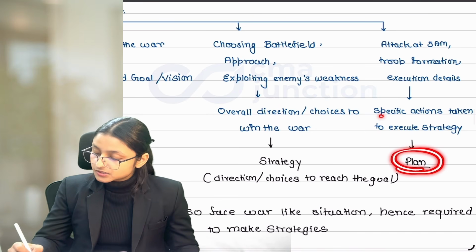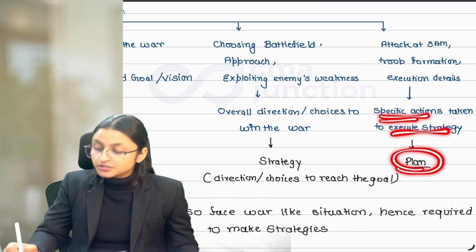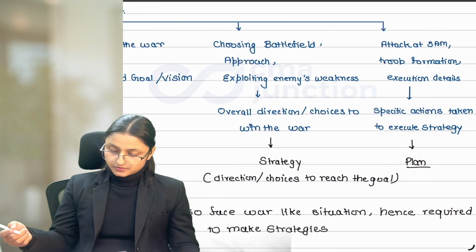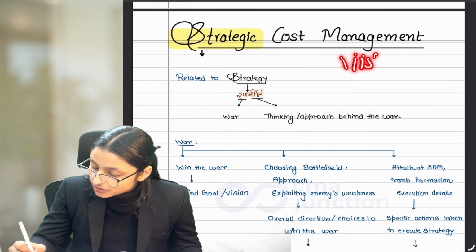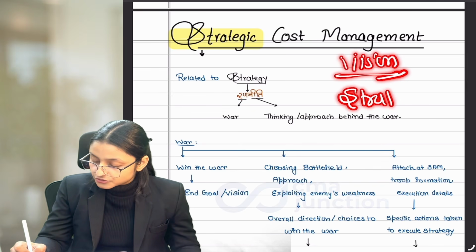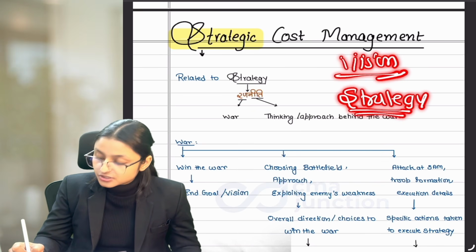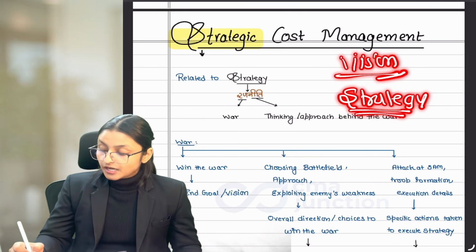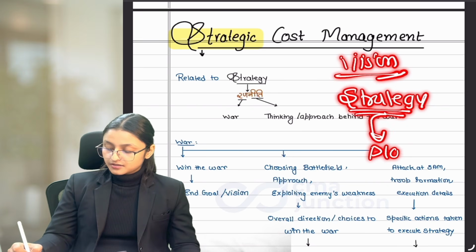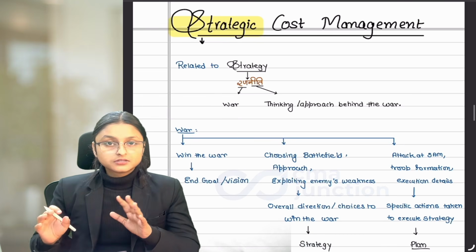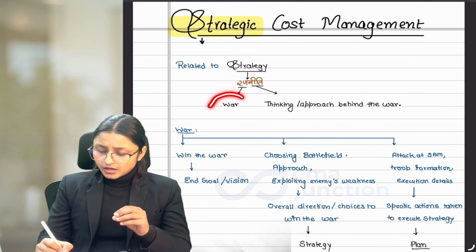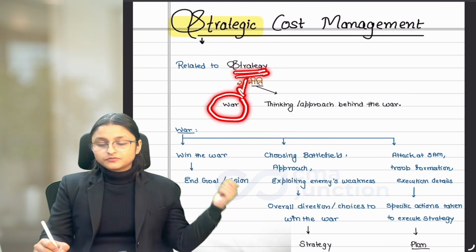So plans are specific actions which are taken to execute the strategy. Okay. So what we have studied: vision is the final or the end goal. To achieve this vision, we make strategies. Strategies are a set of choices. Now to execute this strategy, we make plans. Done.